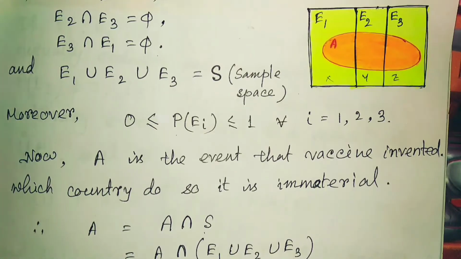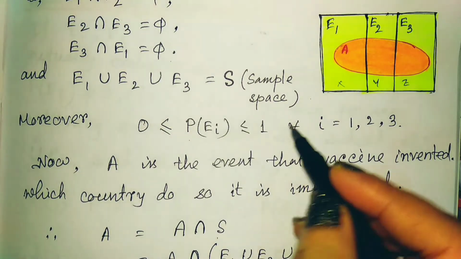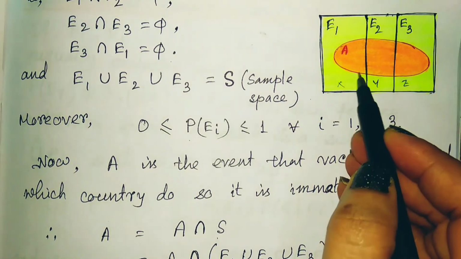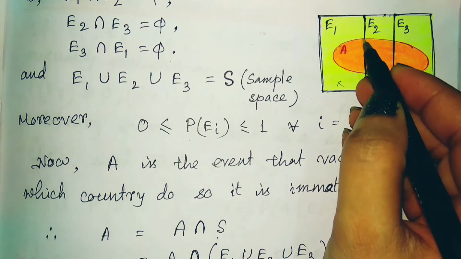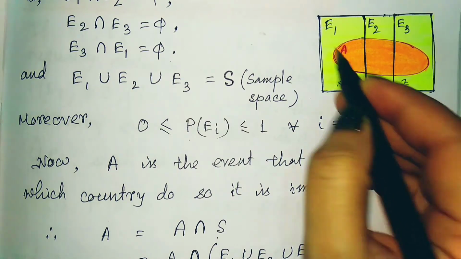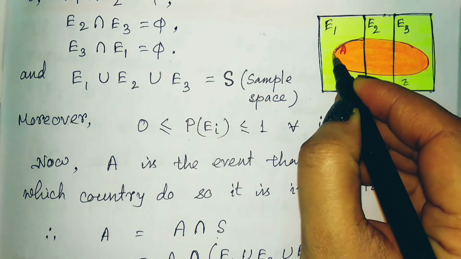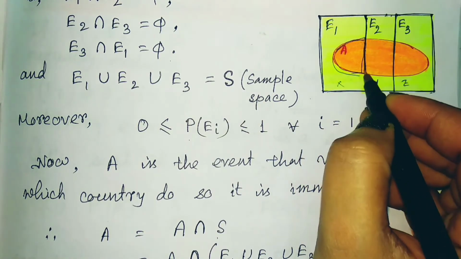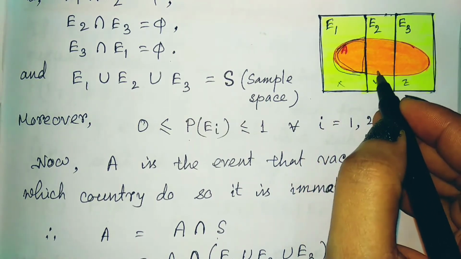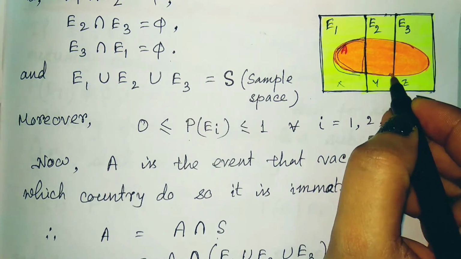Just look at this picture. Here A intersection E1 means only this part. A is this entire part and E1 is this one. So A intersection E1 is this part. Then A intersection E2 is this part.